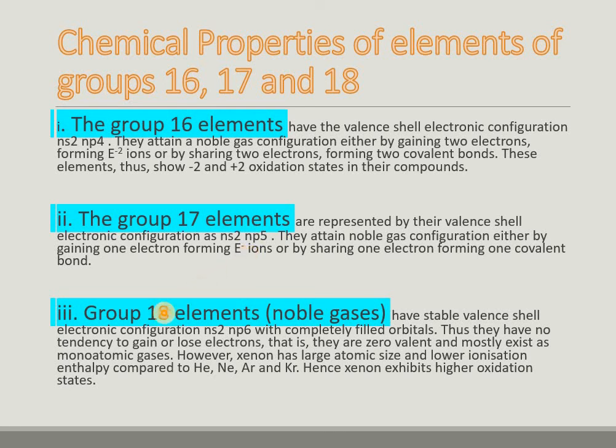Group 18 elements, or noble gases, have stable valence electronic configuration, which is ns2 np6. They have no tendency to gain or lose electrons. They are zero valent and mostly exist in the monoatomic gaseous form. Xenon has a larger atomic size and lower ionization enthalpy compared to helium, neon, argon, krypton. So xenon exhibits higher oxidation states, and it forms some compounds also.